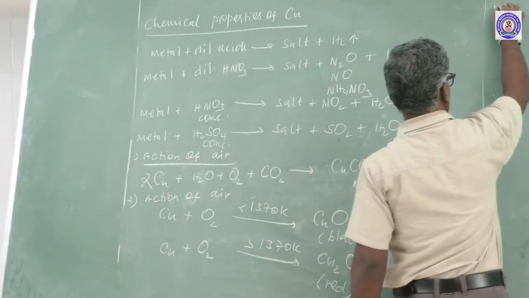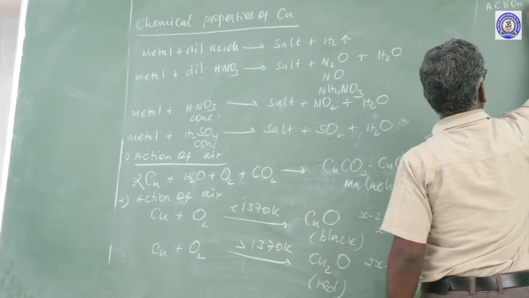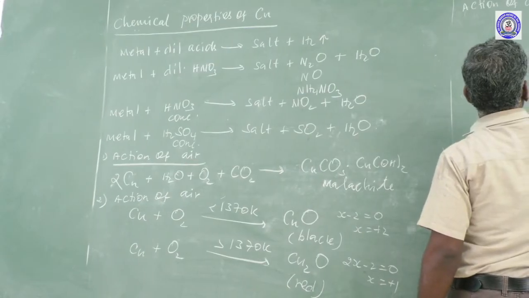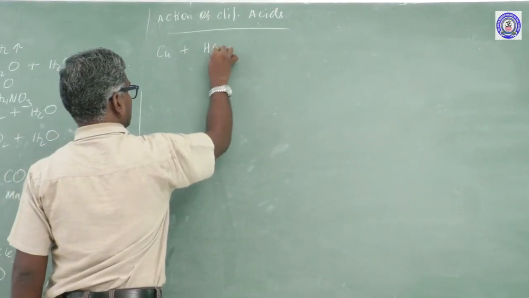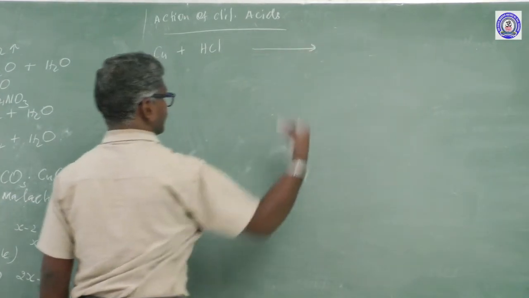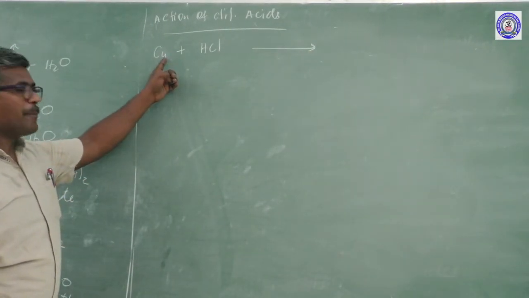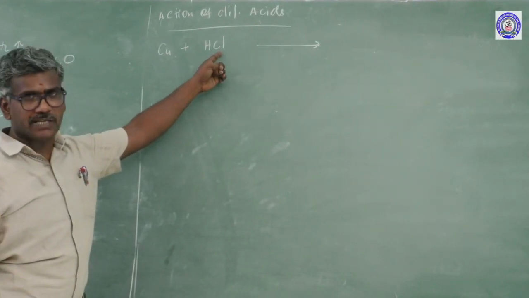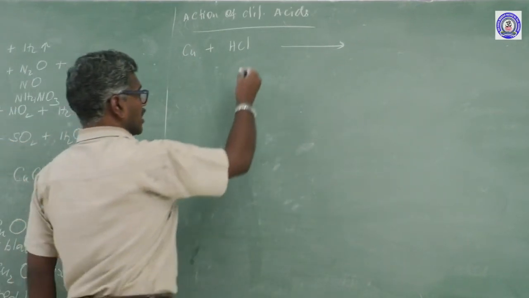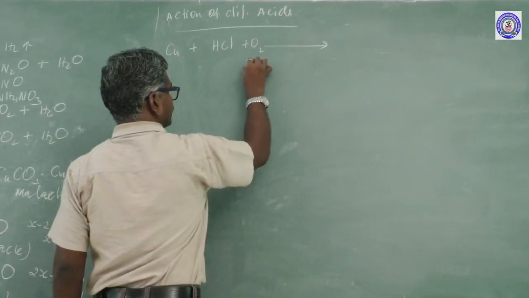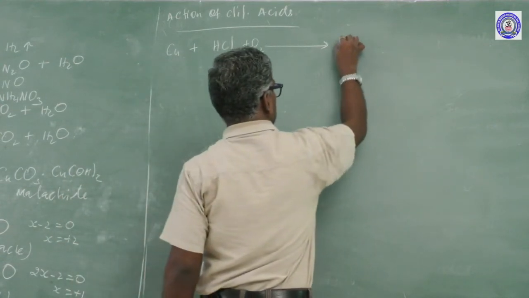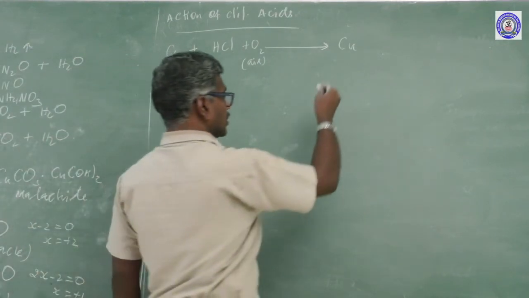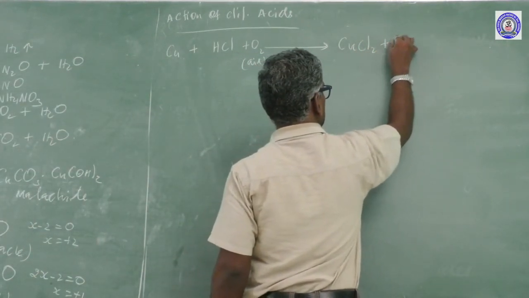Another one is action of dilute acid. Copper reacts with HCl. Here copper is a weak reducing agent and cannot displace hydrogen from hydrochloric acid, but it reacts in the presence of oxygen obtained from air, forming copper, valency 1 and 2, where plus 2 is more stable, to form CuCl2 plus water.